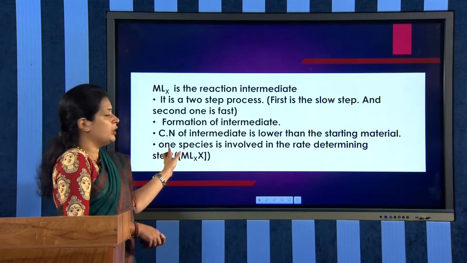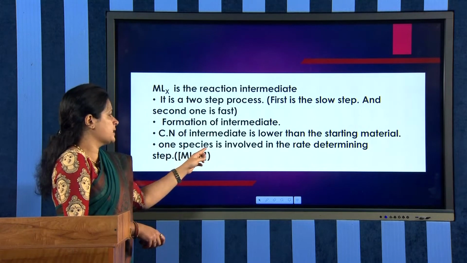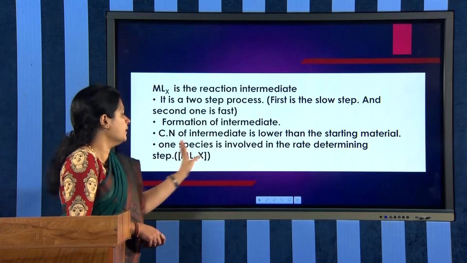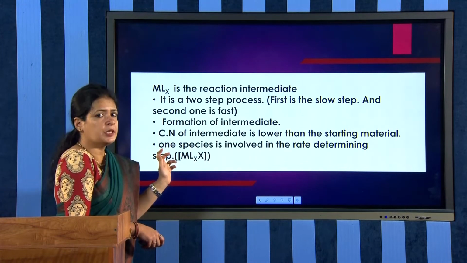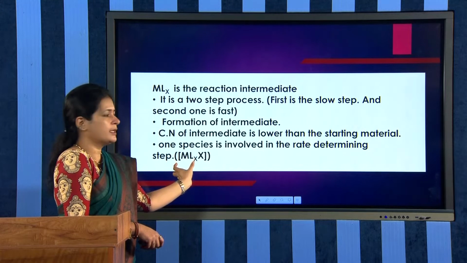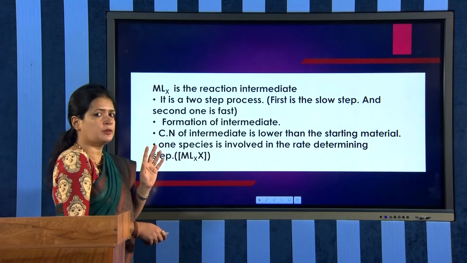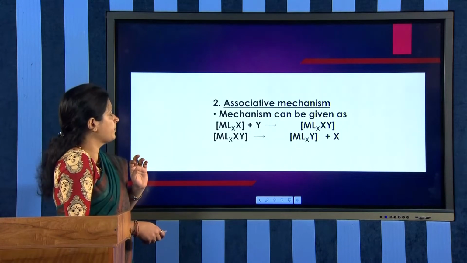And we know why it is called the SN1 mechanism: only one species is involved in the rate determining step. Which is the species? The initial starting material, that is MLXX. That is why it is called SN1. It follows the SN1 mechanism.